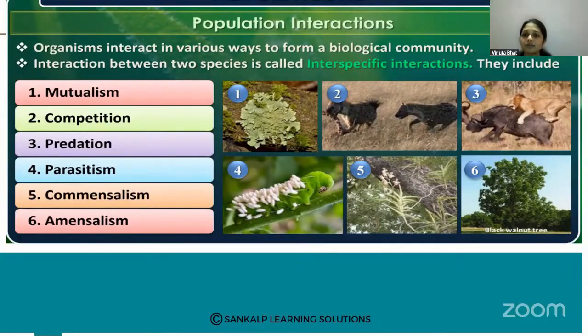Here, different types of populations interact with organisms of different species. They are mutualism, competition, predation, parasitism, commensalism and amensalism. These are the six different types of population interaction we are studying in this chapter.